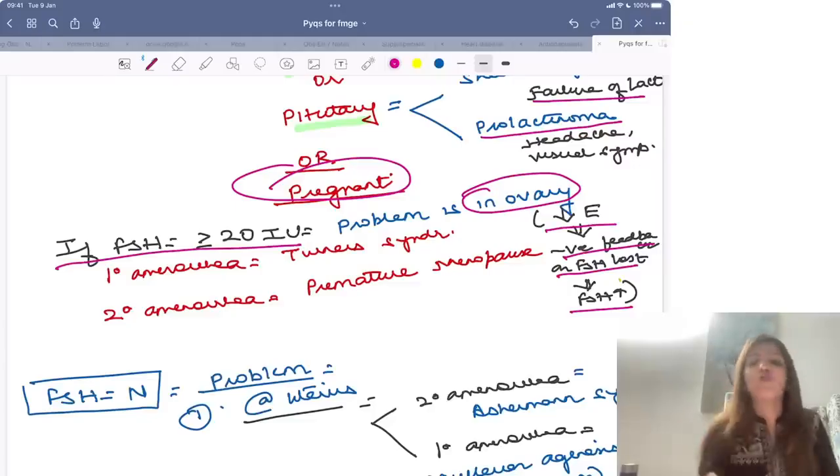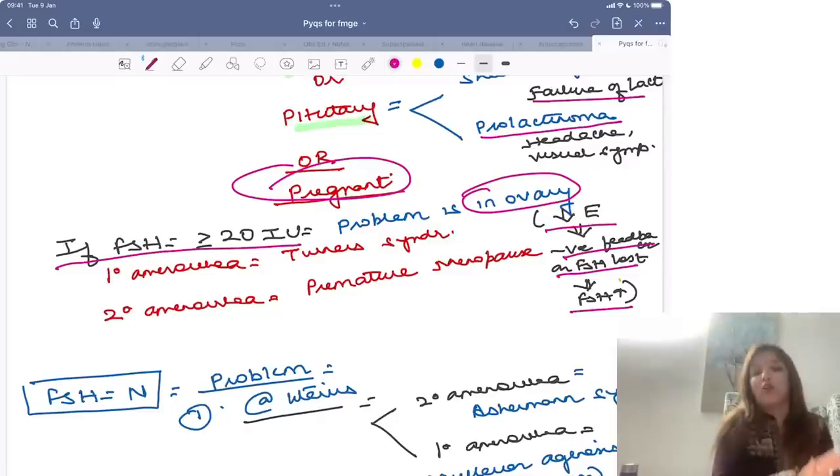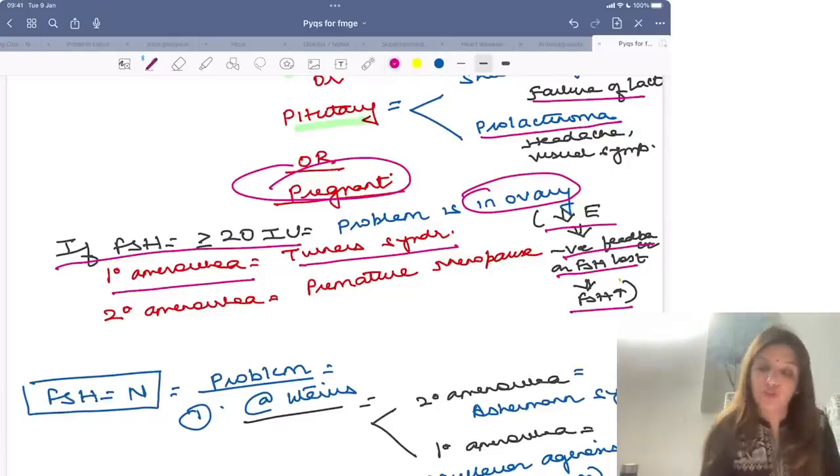So whenever you get a question which says that FSH levels are high and there is amenorrhea, the problem is in the ovaries, right? So in primary amenorrhea, what can be the ovarian problem? Turner's syndrome.